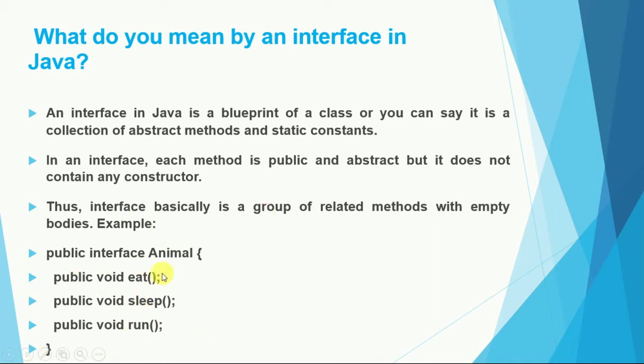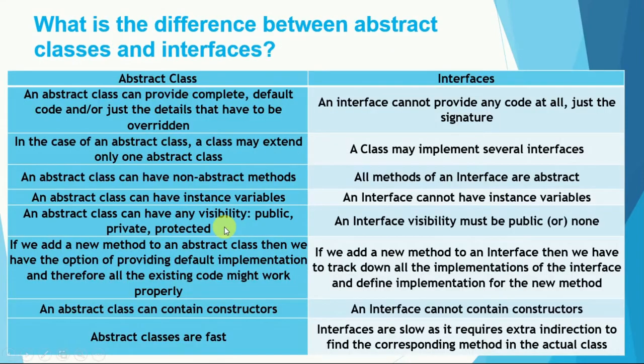Okay, what is the actual purpose of this interface? It provides abstract methods, which we basically need to implement abstraction. We will discuss this later, but you should know the basics of an interface. An interface is a blueprint of a class, and it contains different abstract methods, and those abstract methods do not have any body.